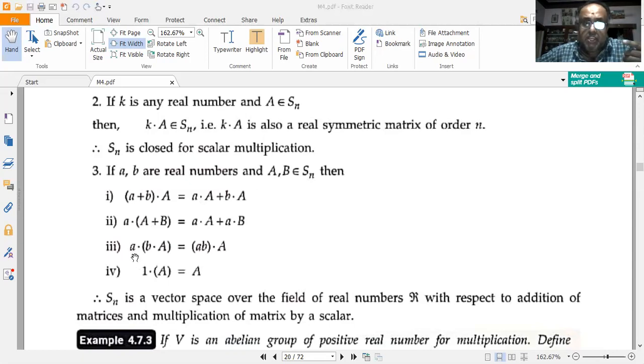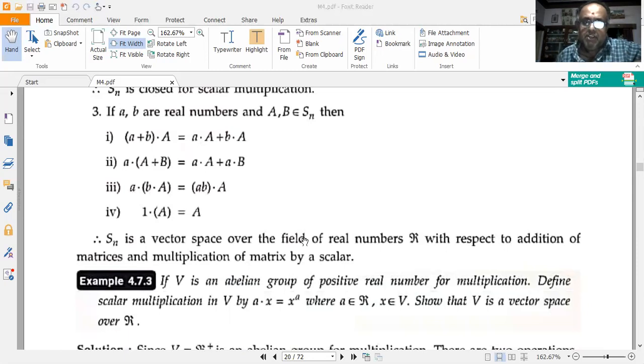So I have a dot b dot capital A is equal to a into b whole dot capital A, and multiplicative scalar identity, that also is satisfied. 1 into capital A is equal to A itself. So Sn is a vector space over the field of real numbers R with respect to addition of matrices and multiplication of matrix by the scalar. Okay, so that's why it is indeed a vector space. That's what we infer, and that was what we were asked to prove.